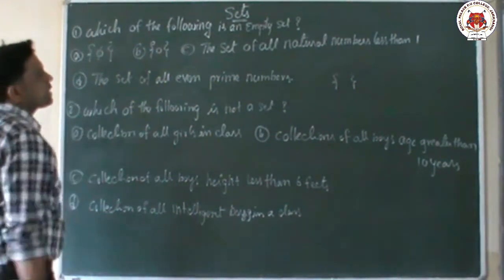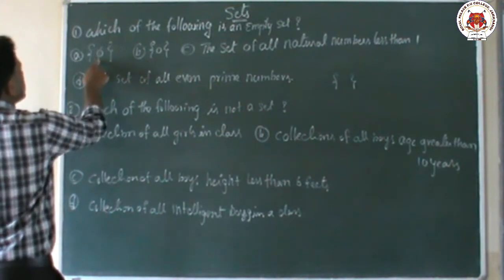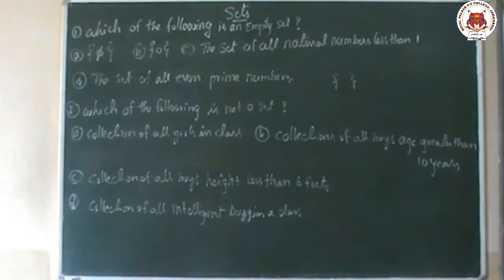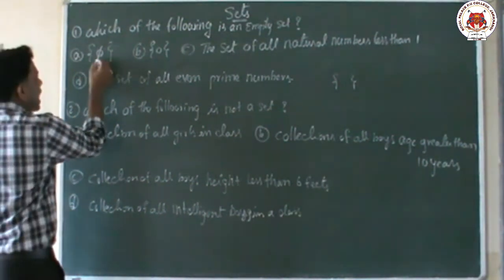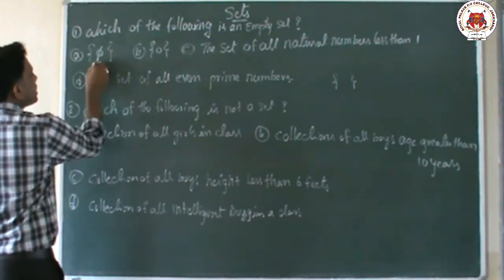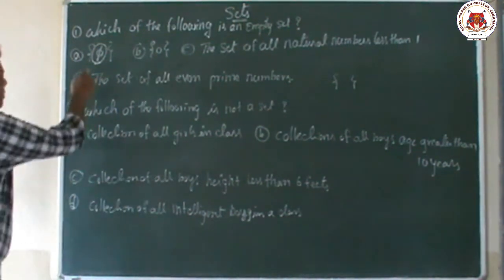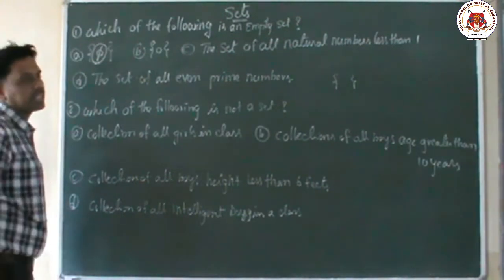Now here four options are there. In the first option, 5 is given. But this is not an empty set, because this is a set having an element. What is that element? Here it has one element, the element is 5. So this is not an empty set.